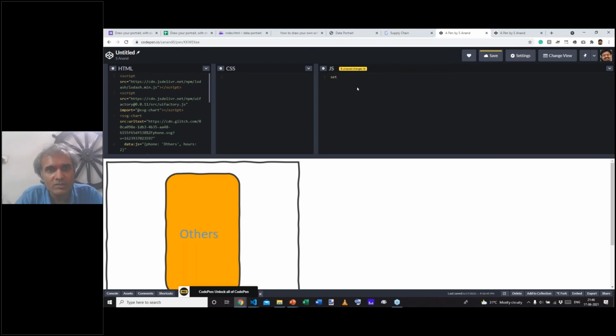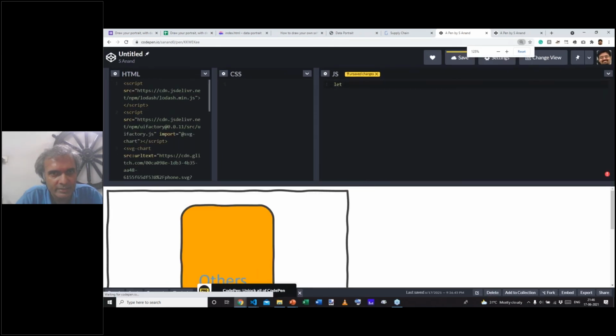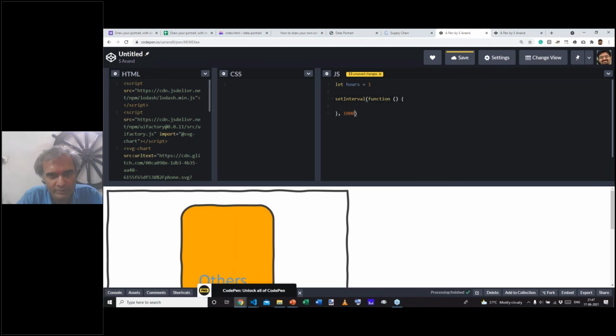But here's what I'm going to do. Let hours equal 1 and set interval. I'll run a function that will run every 100 milliseconds.